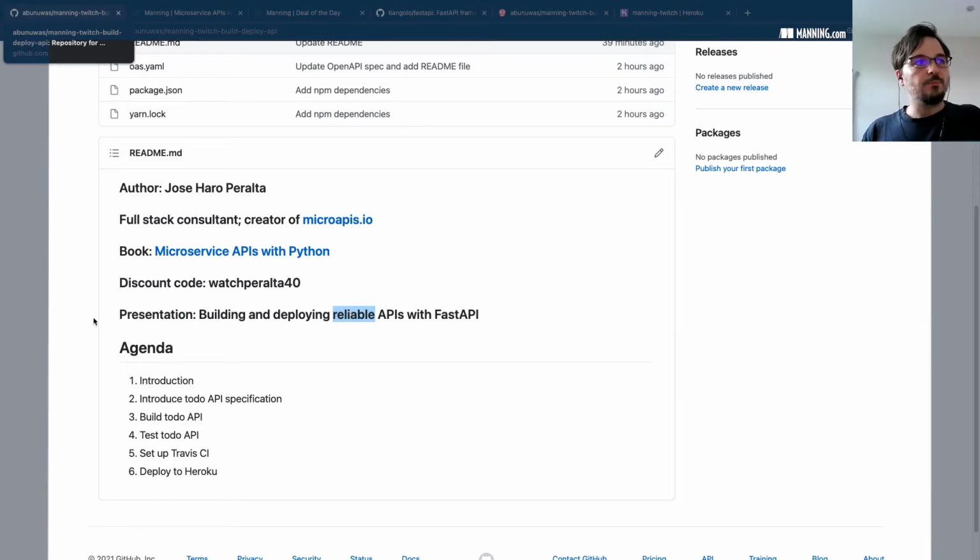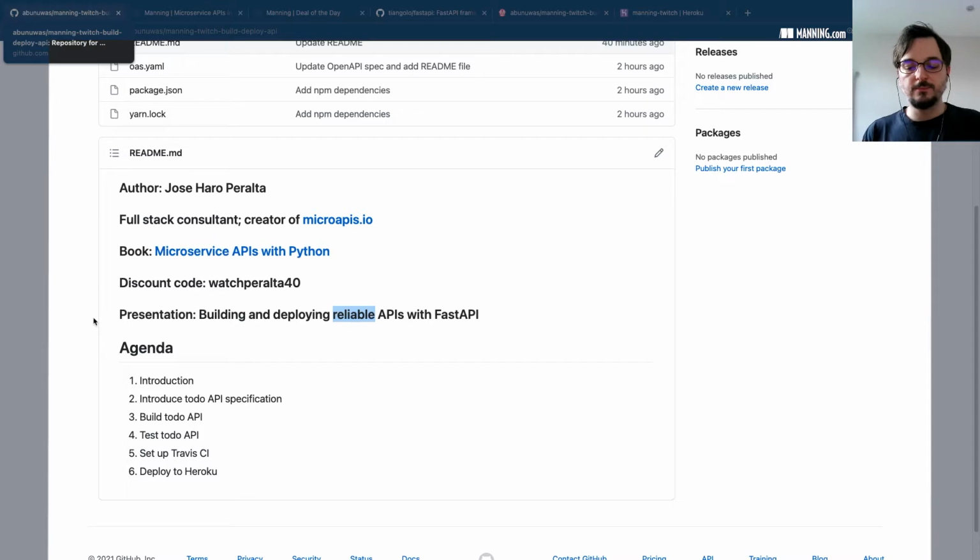Briefly, the agenda: I just did the introduction. So the next step is I'm going to introduce the simple API that we're going to build in this exercise. Then we're going to build it with FastAPI. Then we are going to test it.